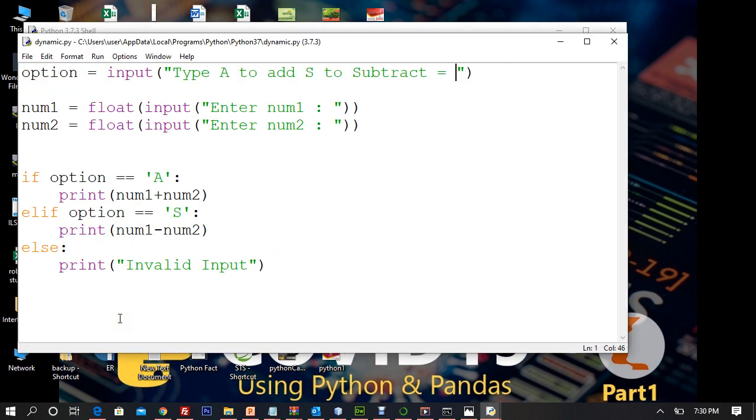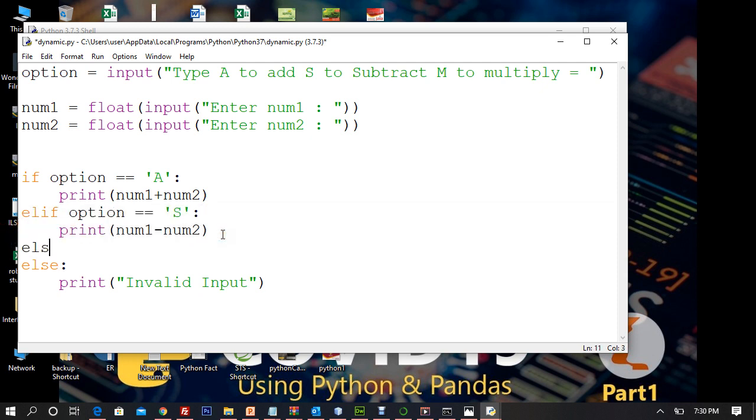Now you can see that a single program is performing multiple duties, right? It's doing addition, it's doing subtraction, and we can do multiple things. With this, type A to add, S to subtract, and M to multiply. Type M to multiply, and now we are going to add another elif block.